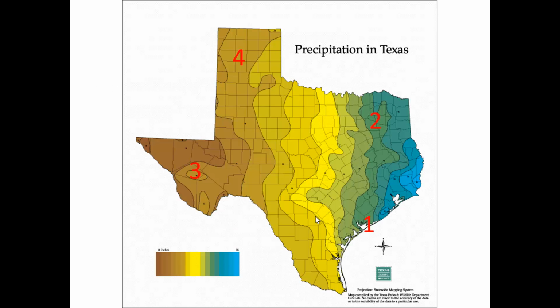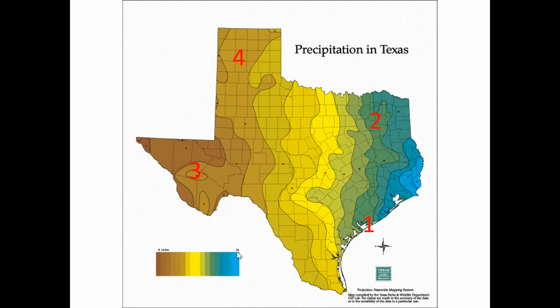So take a look at this map that shows the ecoregions of Texas. As you can see, where the colors are darker, it means they get less rain, so it's pretty dry. Where you see the yellow, greenish color, this is an area with a medium amount of precipitation, and where it is darkest blue, there's the heaviest amount of precipitation.